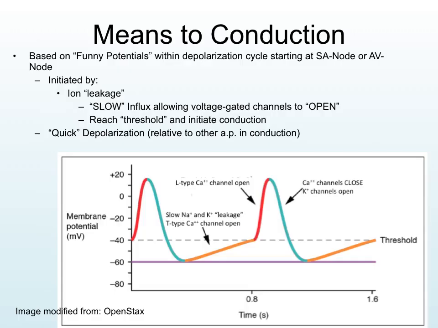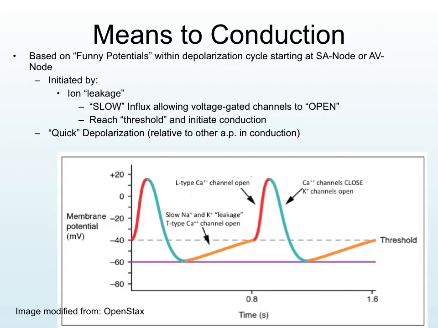So the first thing we have to look at in terms of the means of conduction is that autoregulation and autorhythmic principle. What ends up happening is that there are channels within the SA node that we call funny channels. They're funny channels because they don't actually open and close the way in which we think channels should open and close. It doesn't have a resting membrane potential that is always at zero.